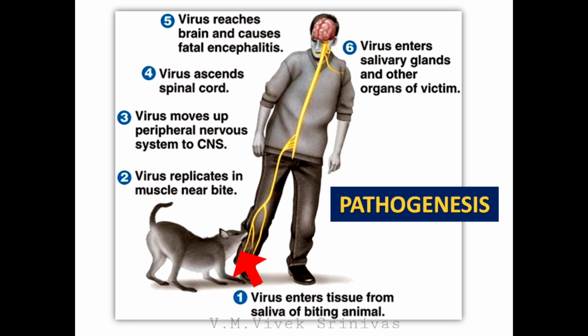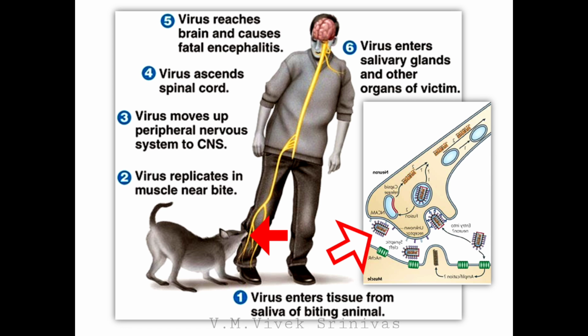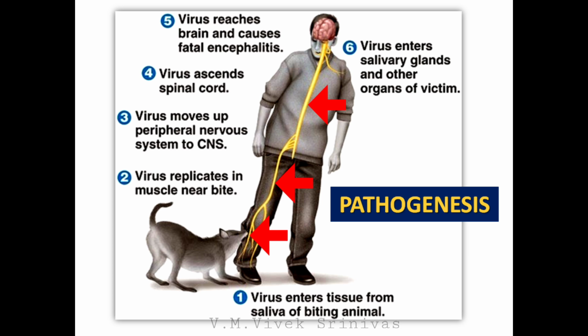Pathogenesis. The virus first enters the tissue from saliva of the biting animal. Then, the virus does its initial replication in the muscle tissue near the bite. Following replication, the virus binds to the acetylcholine receptors in the nearby nerves with the help of surface glycoprotein G spikes, which we have discussed earlier. Then, the virus moves up through the peripheral nervous system to the central nervous system. Once the virus enters the central nervous system, it ascends through the spinal cord to reach the brain, where it causes fatal encephalitis. After its replication in the brain, the virus moves to salivary gland and other organs.